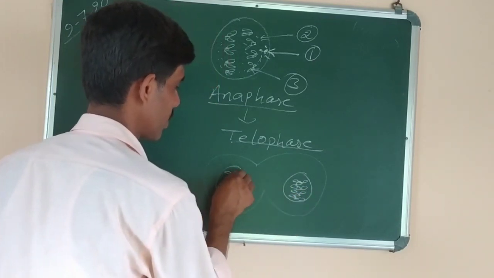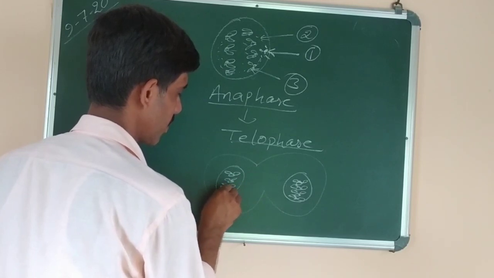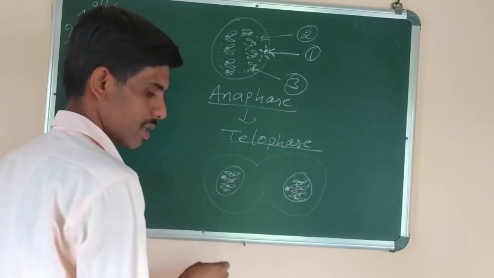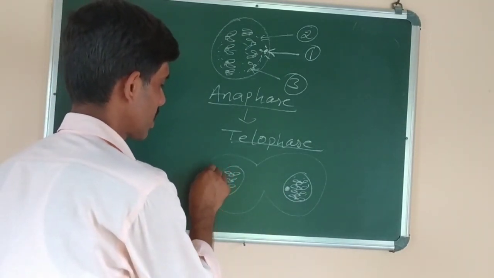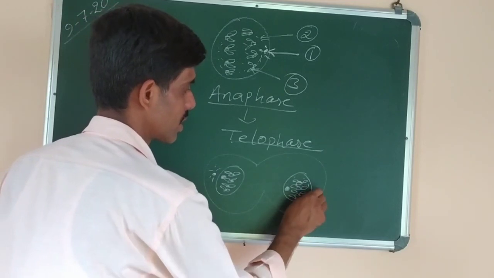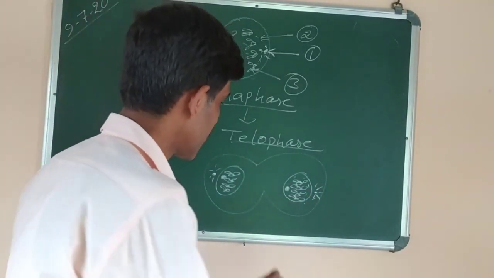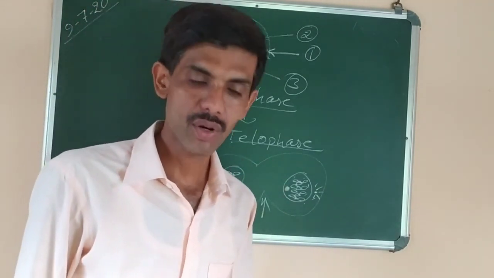Here also 4 chromosomes. 1, 2, 3, 4. Nucleolus also you have to draw. Okay. So this way you can draw the diagram, spindle fibers and centrioles also you can draw here. Here also you can draw the centriole. Telophase stage. This diagram also you have to draw. And this one is the furrow which appears in the cytoplasm for carrying out cytokinesis.